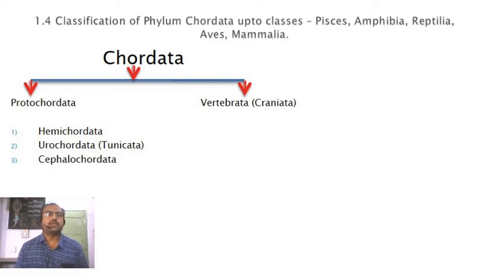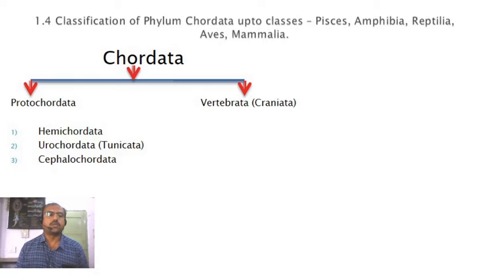So that's why Hemichordata is placed in a separate group, or separate subphylum.